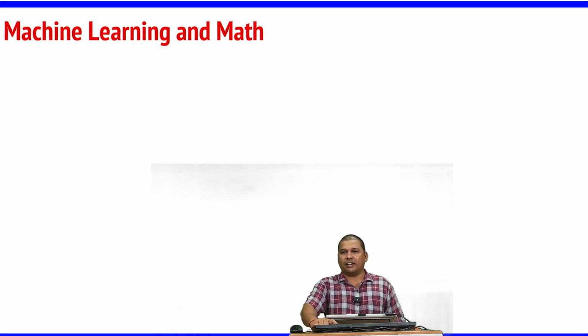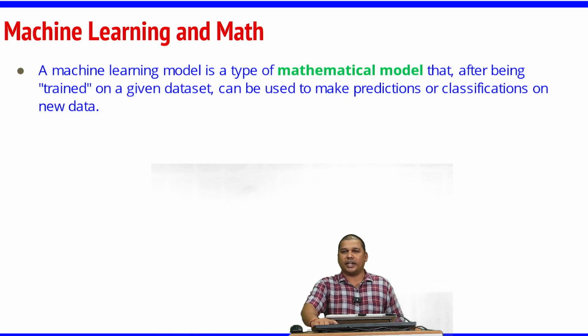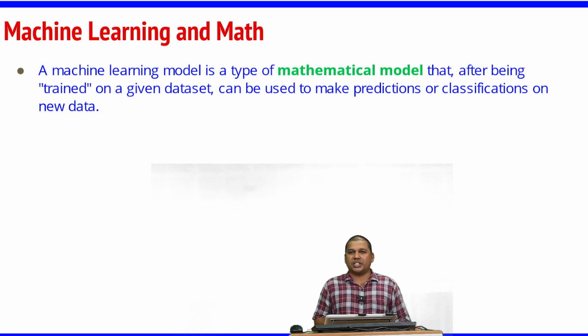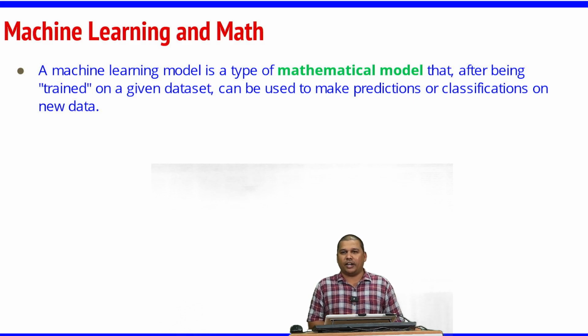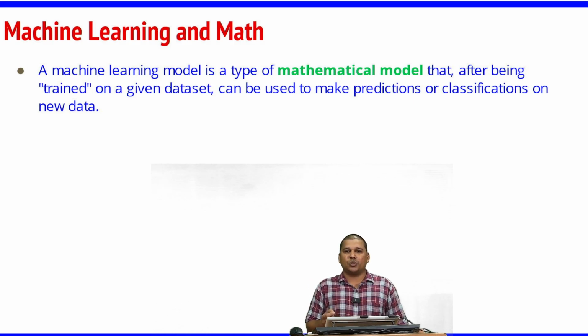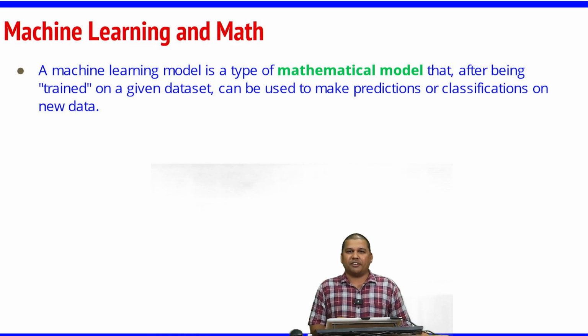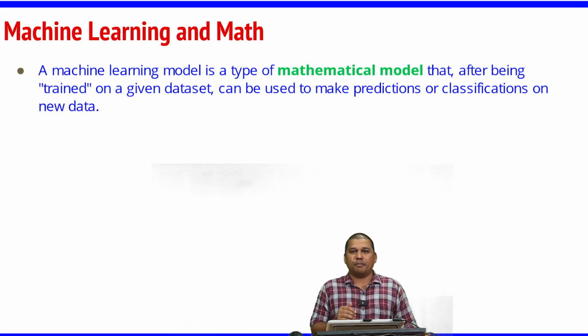What is the relation? Why do we have to study mathematics for machine learning? So, let us see the definitions of a machine learning model. One of the definitions of machine learning says that a machine learning model is a type of mathematical model, meaning the model we are trying to build is a mathematical model. So, obviously there is a requirement to understand the mathematics behind AI and DS. It is a mathematical model which, after being trained on a given data set, can be used to make predictions or classifications. This is one definition where it quotes that it is a mathematical model.